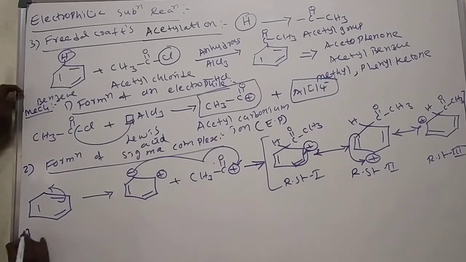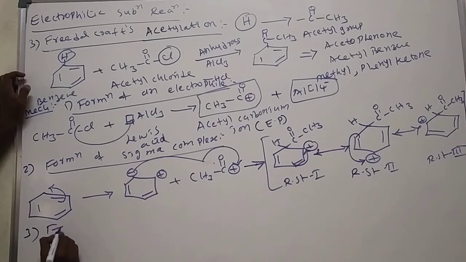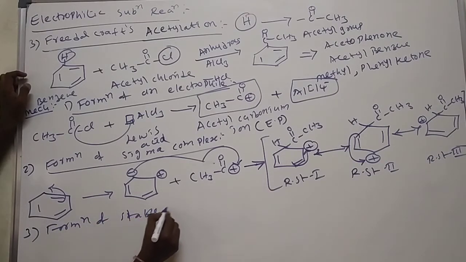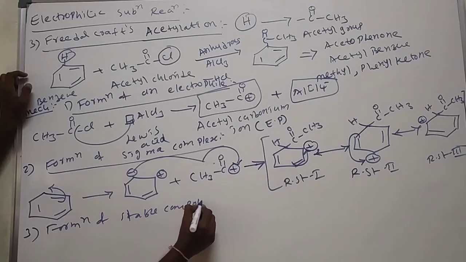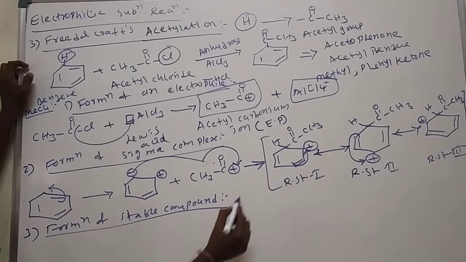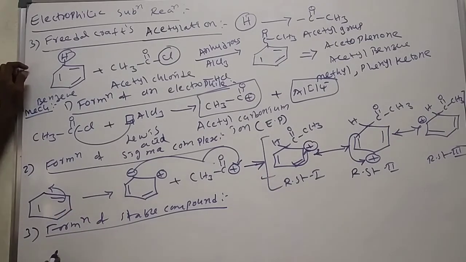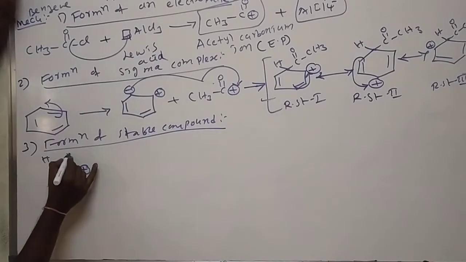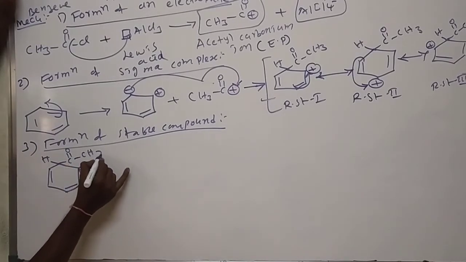Okay, in the third step, formation of stable compound. You can take any resonance structure, but I am taking this resonance structure. Visible? Next step. Bond, here positive charge, here H, C double bond O, CH3.